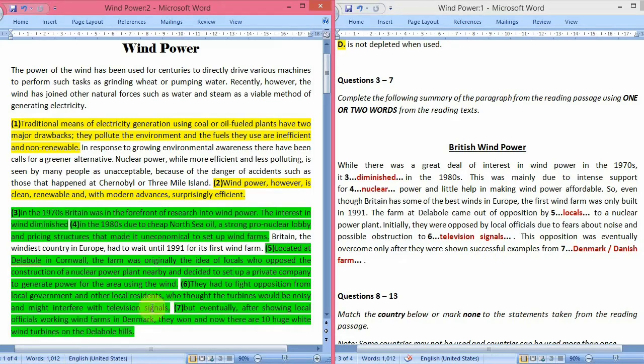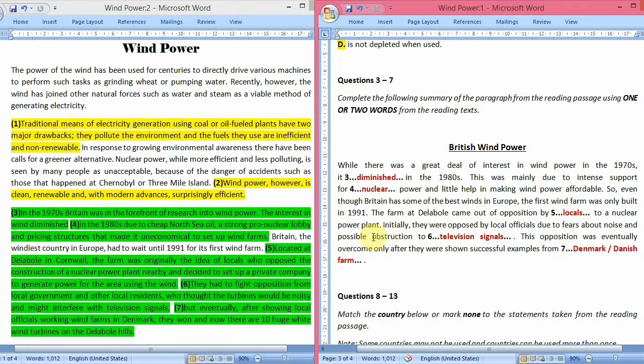Okay, in the next line it's written: they had to fight opposition from the local government. So local government means local officials, as it has been written in the summary, that is in the questions part, and the other local residents who thought the turbines would be noisy. So the wind turbines that would rotate would be noisy and might even interfere with the television signals. So for the word interfere, obstruction had been written. It would obstruct the television signals. So definitely our answer would be television signals.